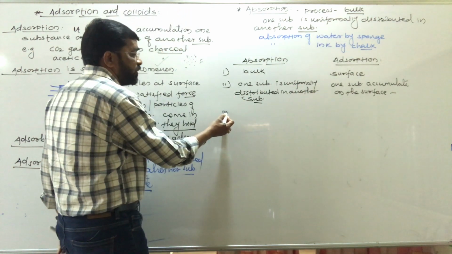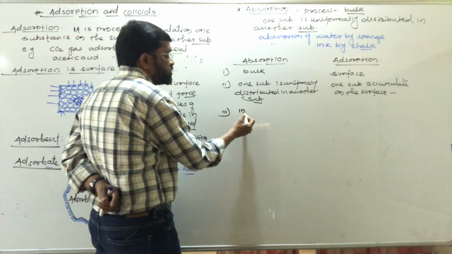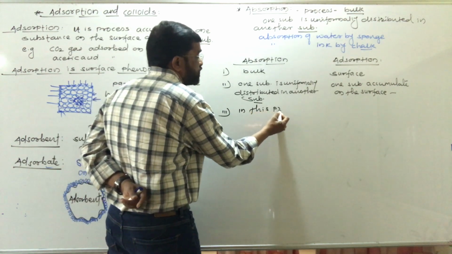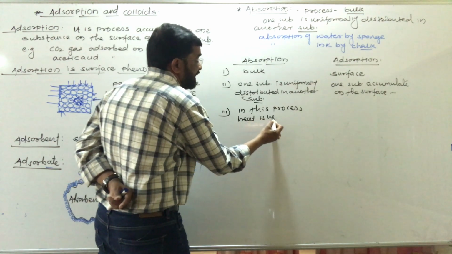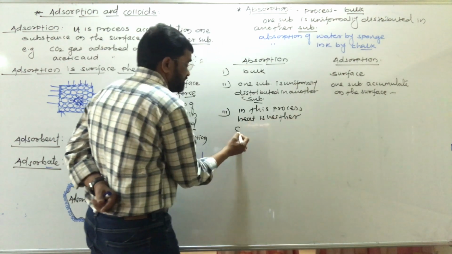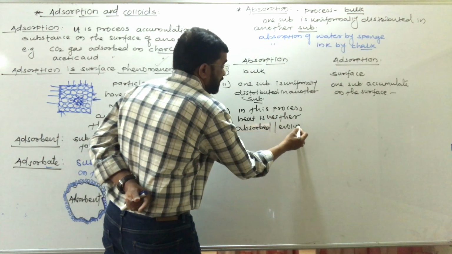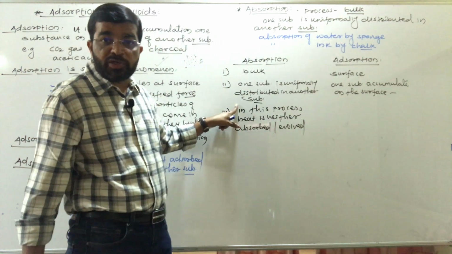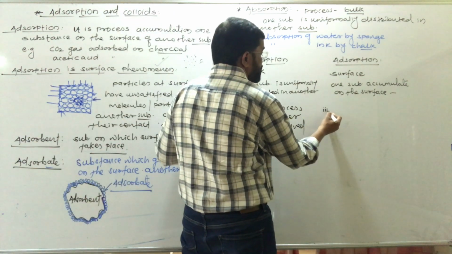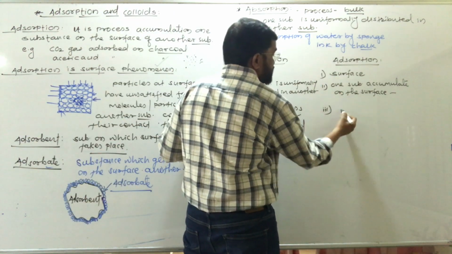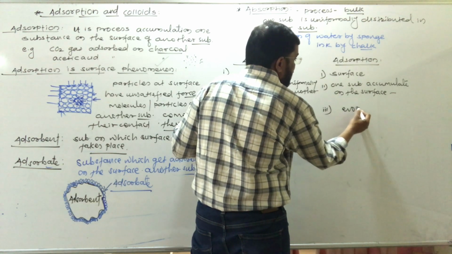See, next one point to distinguish between absorption and adsorption. In this process, the heat is neither absorbed nor evolved. इसमें हीट एब्जॉर्ब नहीं होती और इवॉल्व भी नहीं होती, मगर this process takes place with the evolution of heat.